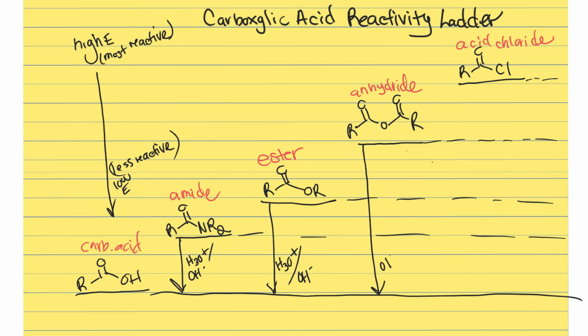Basic's actually good enough. Don't need to activate that carbonyl, so you don't usually just see basic or just water and pyridine. So it could be pyridine instead. Acid chloride, water and pyridine as well.